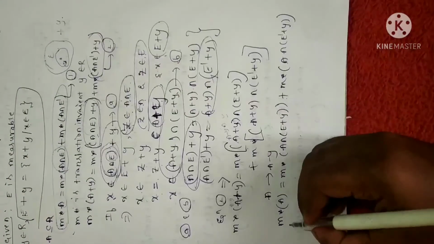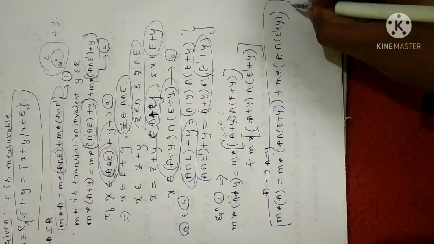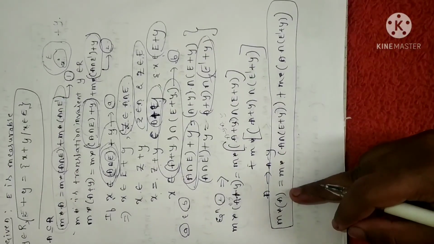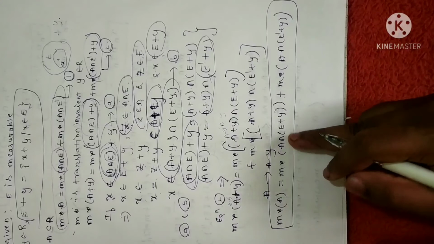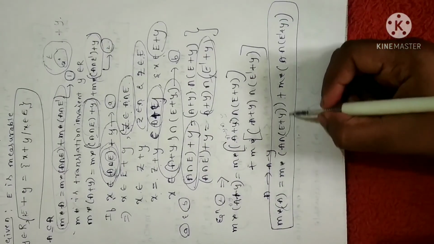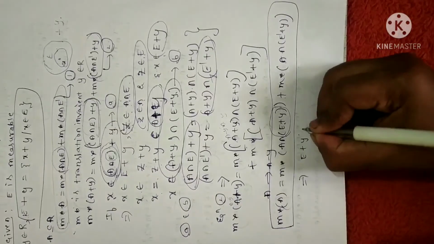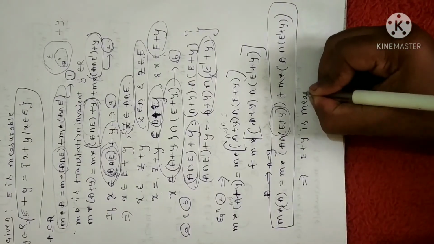Clear? Now look at this statement. This statement is from the definition of measurability of a set A. So if any set is measurable, I can say this definition, right? So in place of E, what we have? E plus Y. This implies E plus Y is measurable.